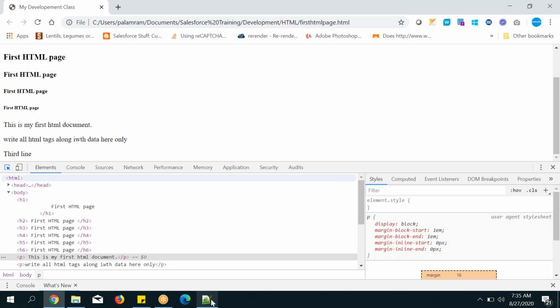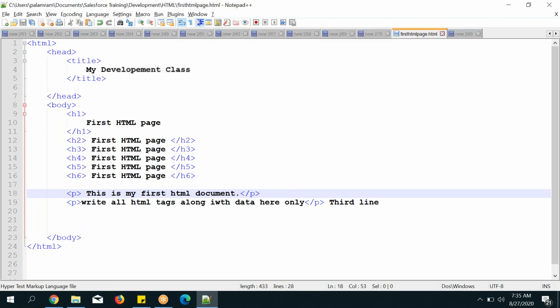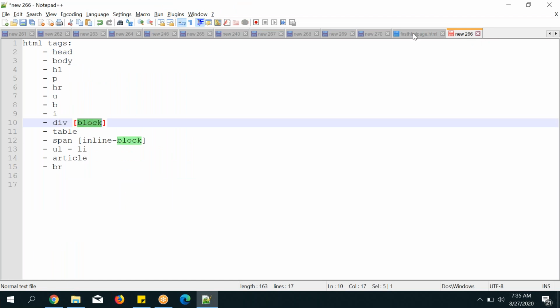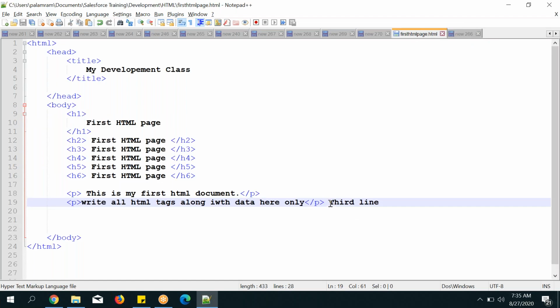So you can see this paragraph tag occupied the full space of the full screen from left to right. Not only that one, any paragraph, if you start and end it, will occupy from left to right fully. That is called block. Remember. If you write in the code, you can write anywhere, no problem.